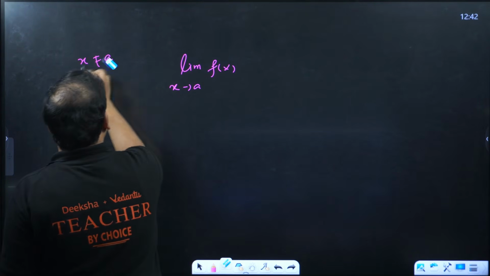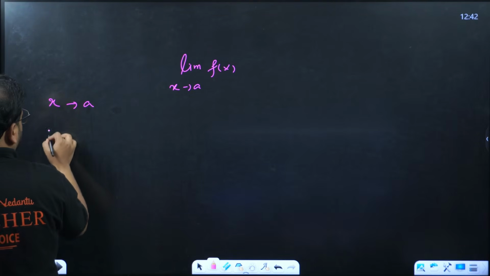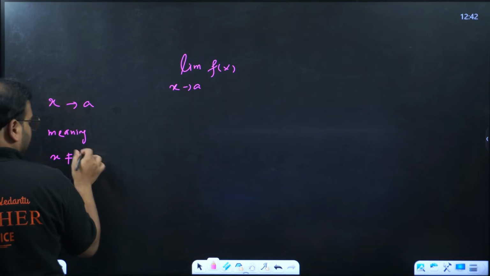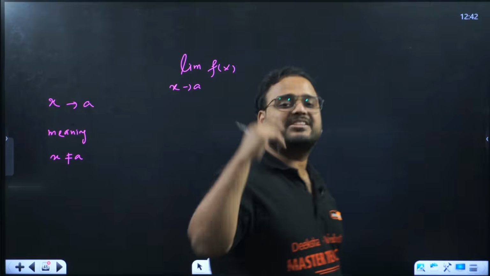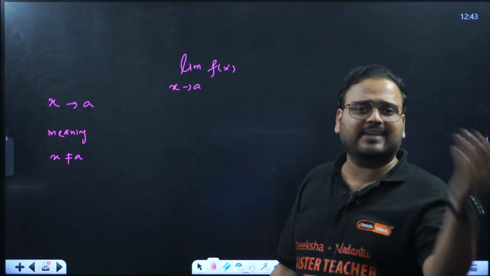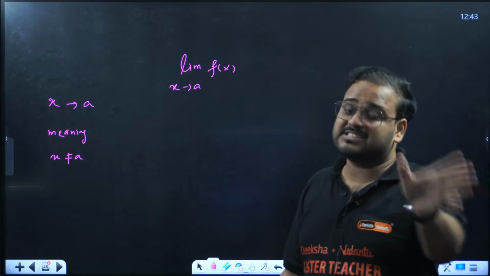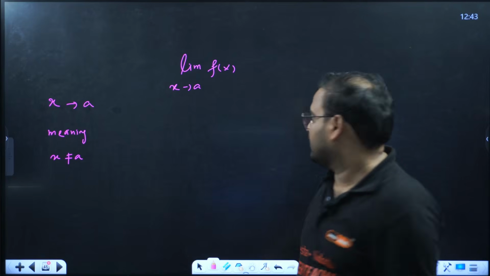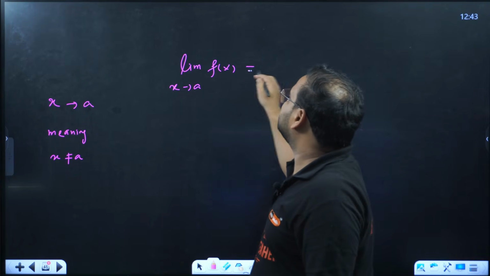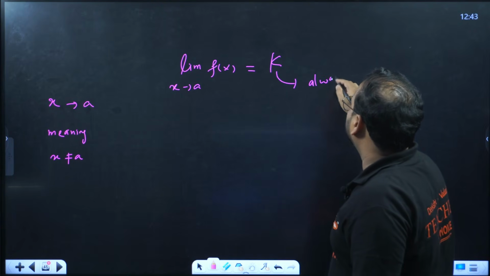Whenever you write x tends to a, this has a meaning. What is the meaning? X is not equal to a. That's the first condition. If I write x tends to 2, it means x is not equal to 2. It is just close to 2, either close from the right side or the left hand side. That is different. But not equal to 2. So whenever we write limit, x is not equal to a, but if the limit comes as k, this k will always be a finite value.